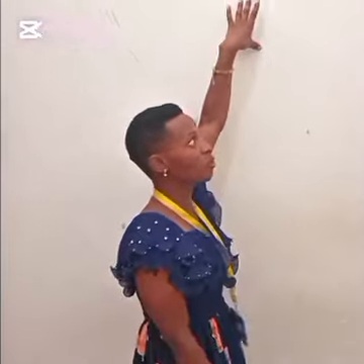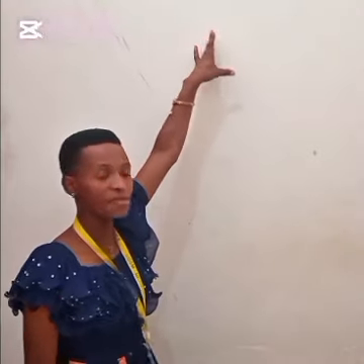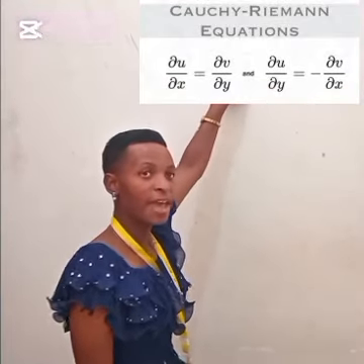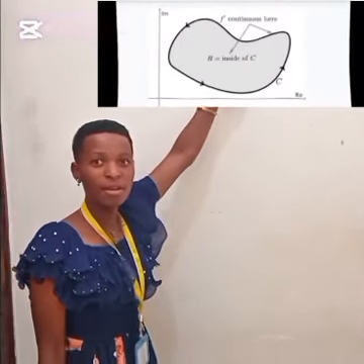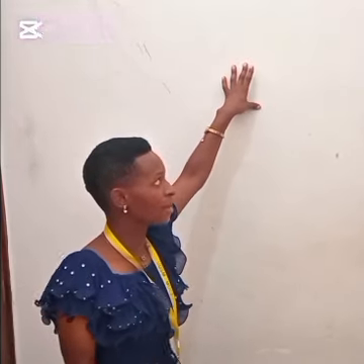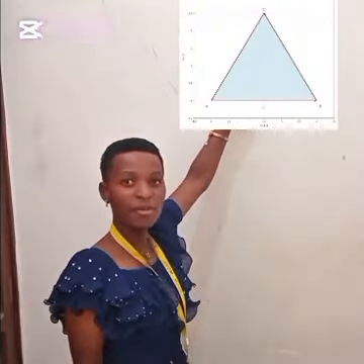Key ideas to understand from the theorem are the analytic function and the closed contour. For a function to be analytic, it should be differentiable and should satisfy the Cauchy-Riemann equations. And a closed contour is any closed path. Examples: squares, triangles, and circles.